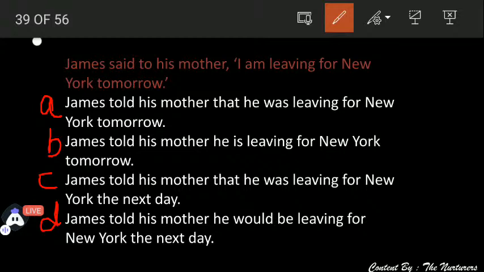Yes. Jim, first of all, if you're talking about the verb, it is am leaving. Am leaving changes to was leaving. Next, we have to also change the pronoun in this case. And since there is a word tomorrow, and we all know that we have to change tomorrow, and tomorrow will change to the next day.